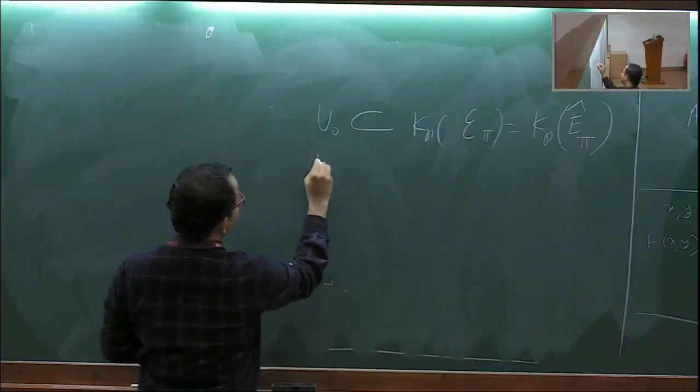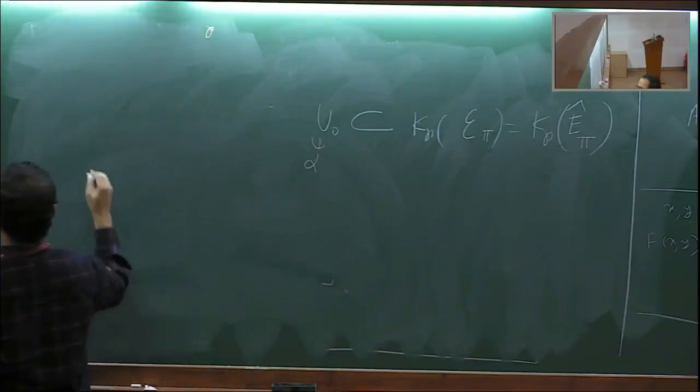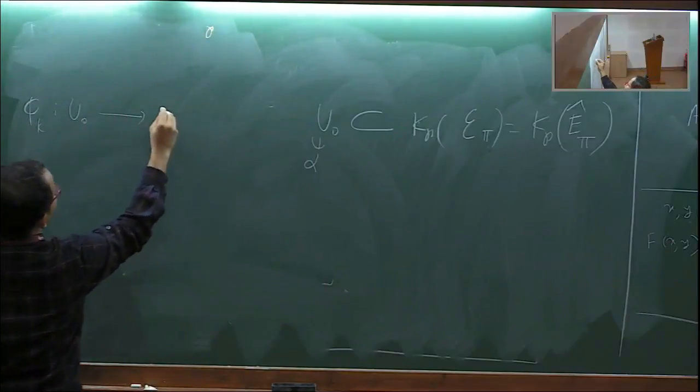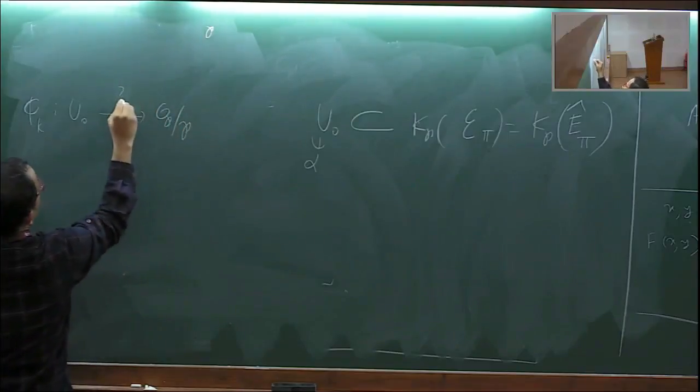Now, if I have alpha, how will I define this map? Our aim is to define this map, phi k, from U0 to P. So how do I construct this?